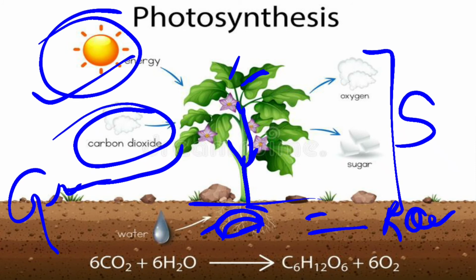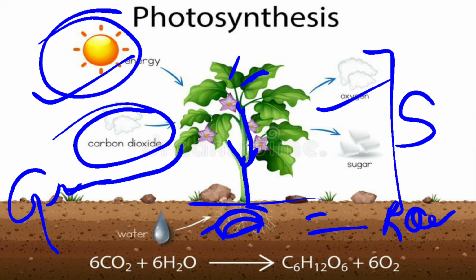When they use all these raw materials, they also produce a byproduct called oxygen. They release this gas, oxygen, which is very beneficial for all living organisms for their survival and sustenance on the earth, because without oxygen we are not able to survive.